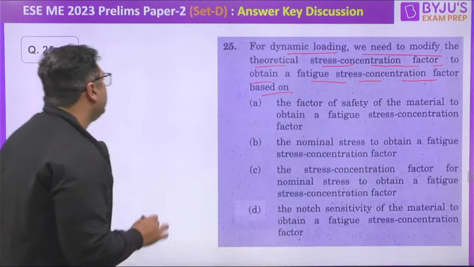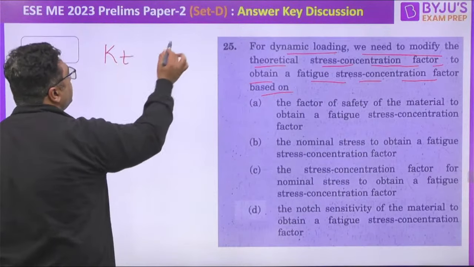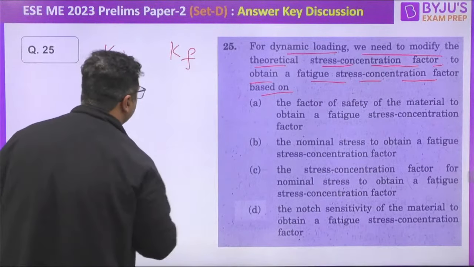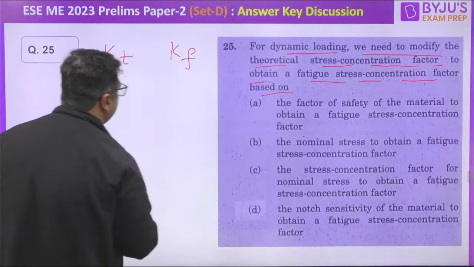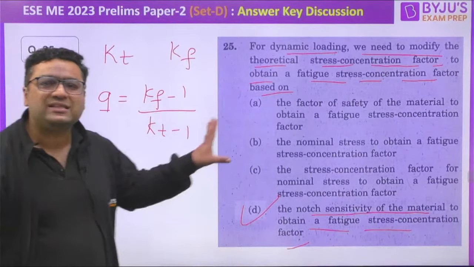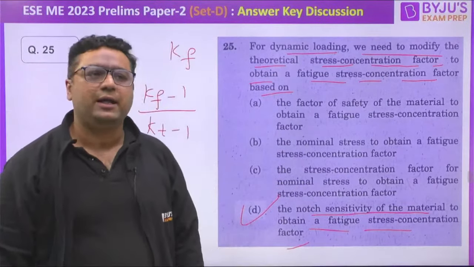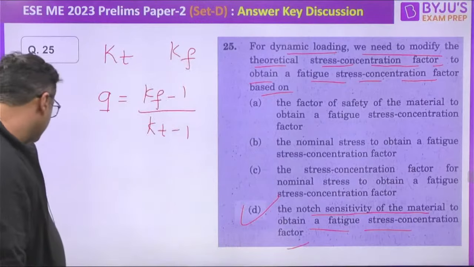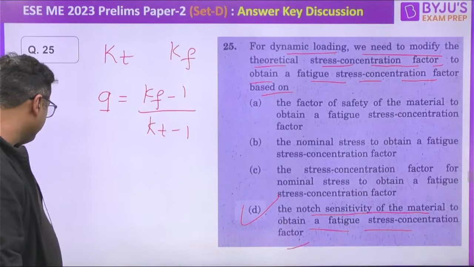If you remember, there is a theoretical stress concentration factor, there is an actual stress concentration factor, and all these things are given based on the notch sensitivity factor, because we have defined q to be (Kf minus 1) by (Kt minus 1). So that is why the notch sensitivity of the material is used to obtain a fatigue stress. So the answer will be D for this, because q is something which is going to relate theoretical and actual stress concentration factor. So guys, moving further, this is again from the machine design.